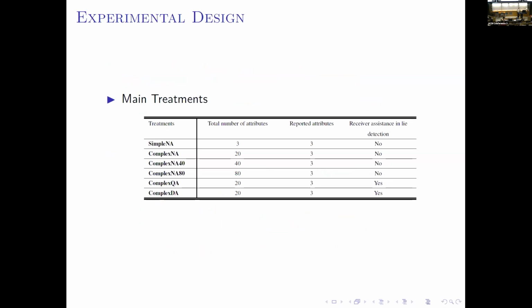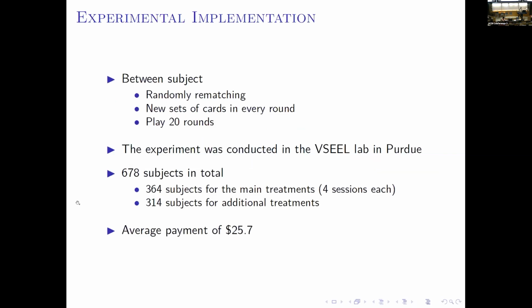And on another dimension, we also try to make things easier for the receiver, because they also need to memorize the attributes to detect inconsistency in the sender's message. So this is some logistics. What's important here is that we have random matching in every round, and subjects observe a new set of cards. So there's no repetition. And we have 364 subjects for the main treatments, and we also ran several more.